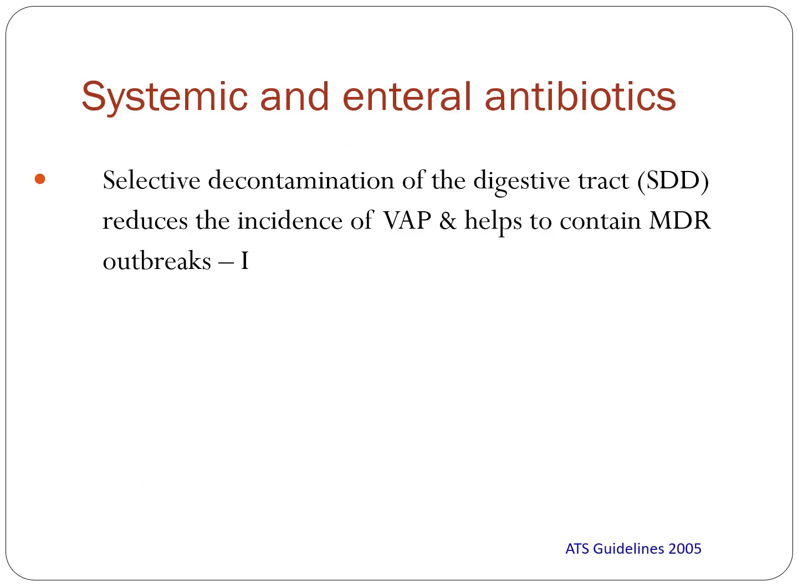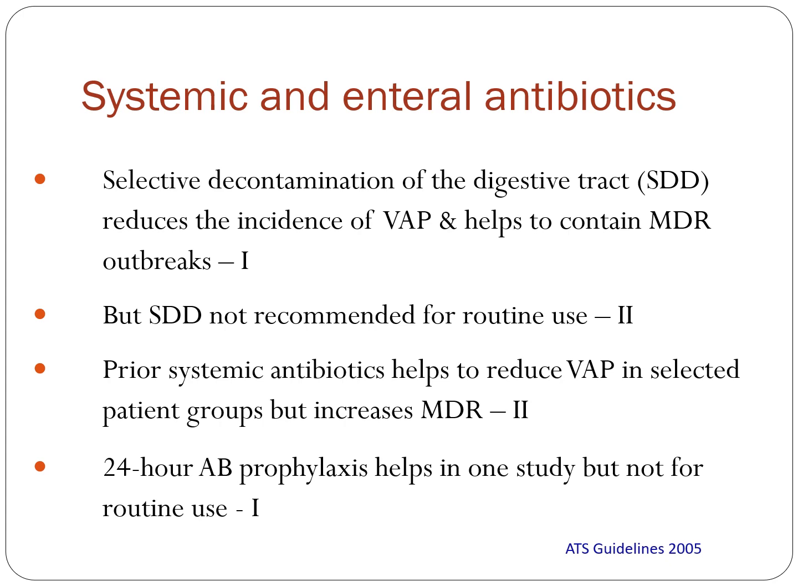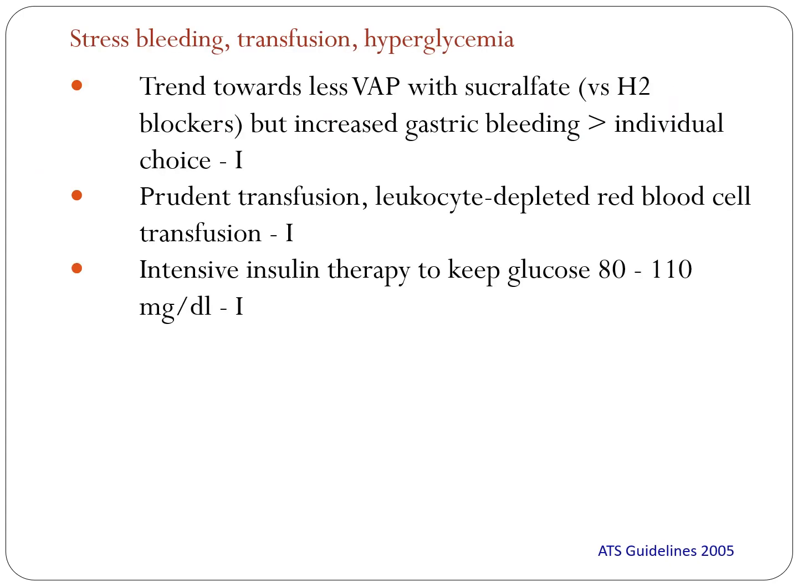Selective decontamination of the digestive tract reduces the incidence of VAP and helps to contain MDR outbreaks. But as it is not recommended for daily use. Prior systemic antibiotics help to reduce the VAP in selected patient groups but increases the multi-drug resistance. 24-hour antibiotic prophylaxis helps in one study but not for trauma patients. There is a trend towards less VAP with sucralfate, but increased gastric bleeding is an issue.